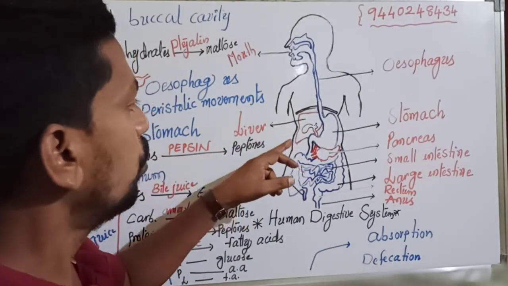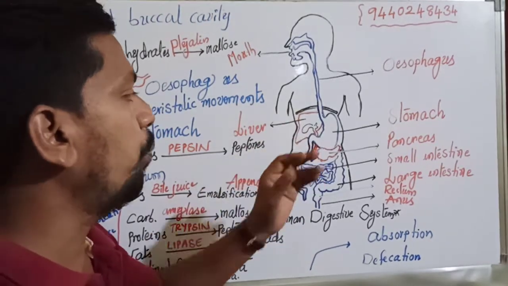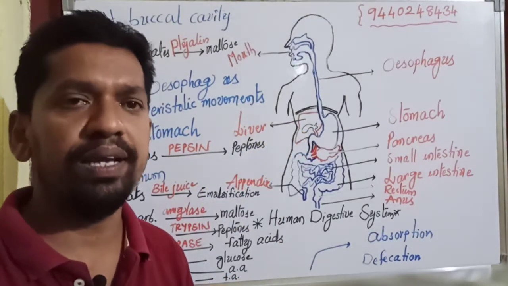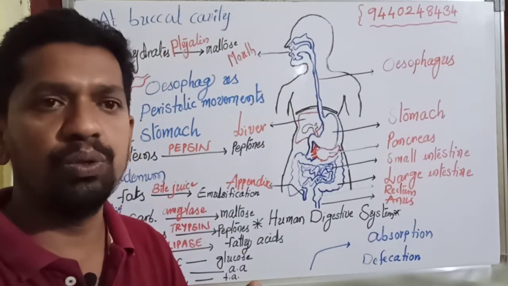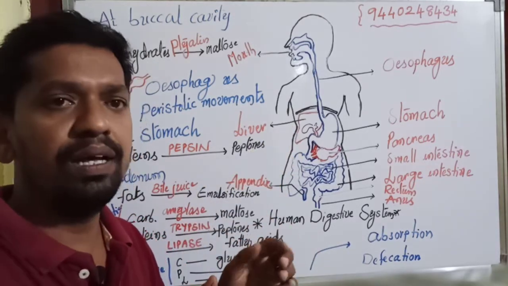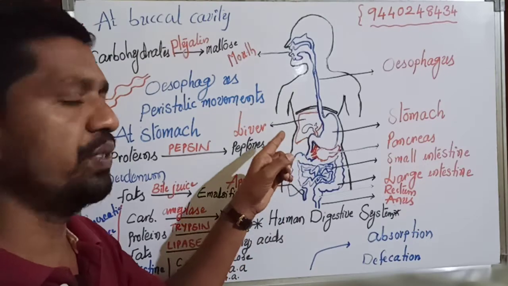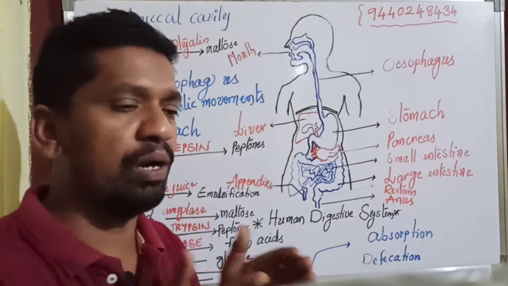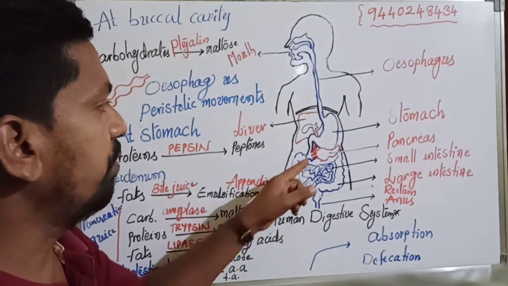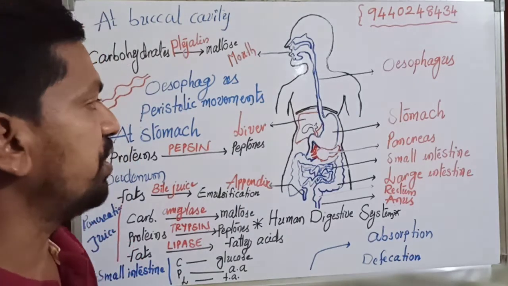Now the duodenum is associated with two important glands known as the liver and pancreas. I told you already, the liver is the largest gland in the body, which secretes bile juice. Bile juice is collected and stored in the gallbladder, where it gets concentrated, and finally passes through the bile duct into the duodenum, which is important to break down fats into small globules. And we have the pancreas, which secretes pancreatic juice, very important for digestion.